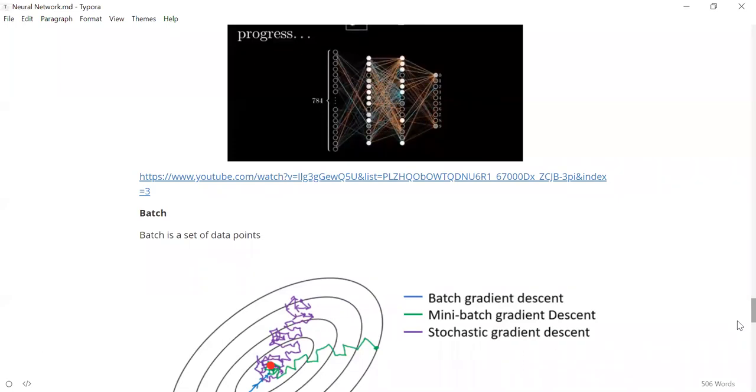Everyone has its own problems and advantages, but most of the time you will be using something called mini batch gradient descent. That means you will be using a batch of images instead of going for the entire data set of images or going for every single image.